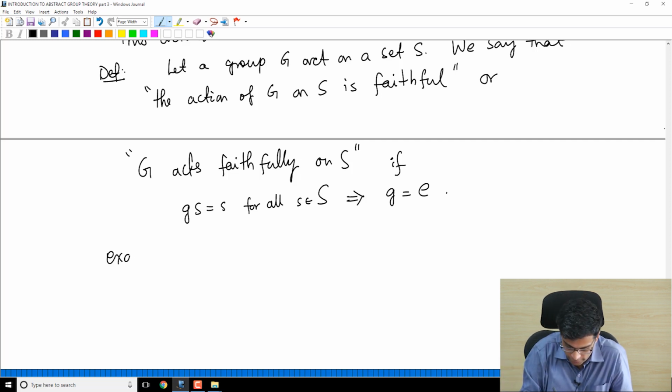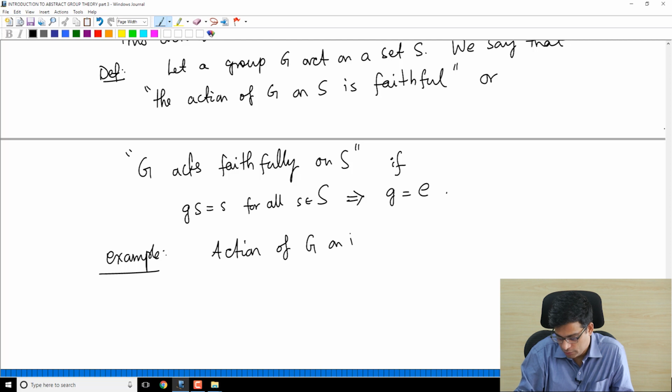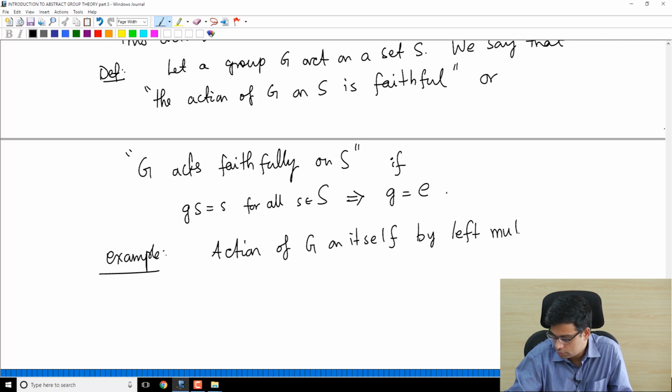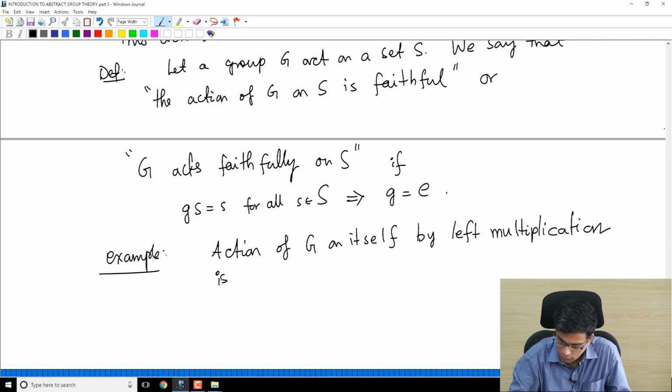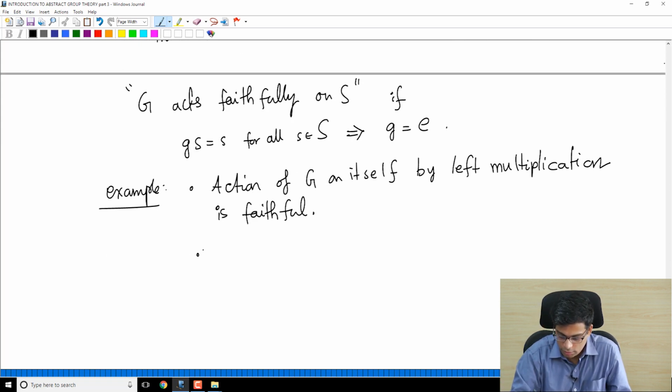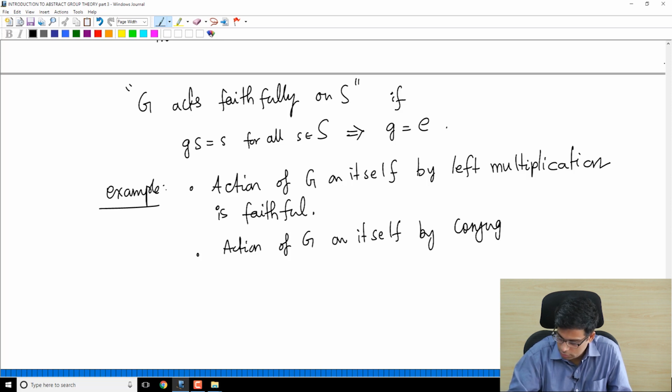So other examples include the action of G on itself by left multiplication, which is faithful, and this is exactly what we used in the proof of Cayley's theorem. On the other hand, the action of G on itself by conjugation is not faithful in general.